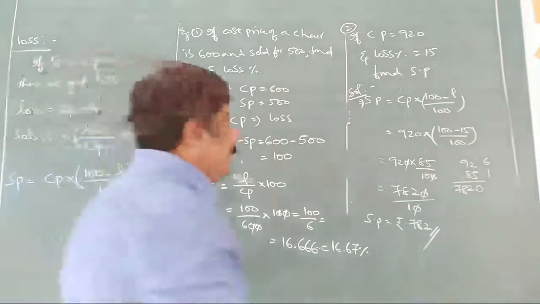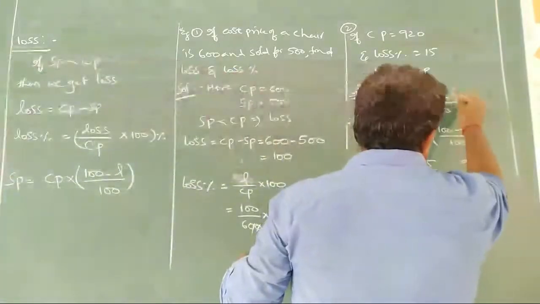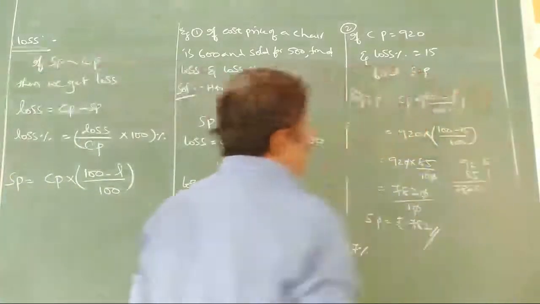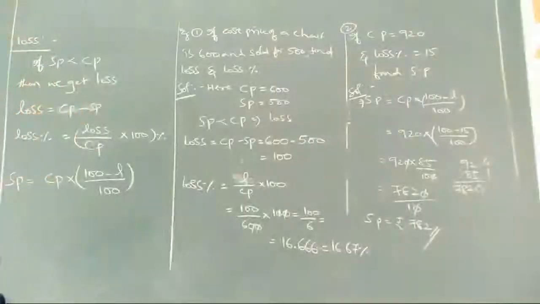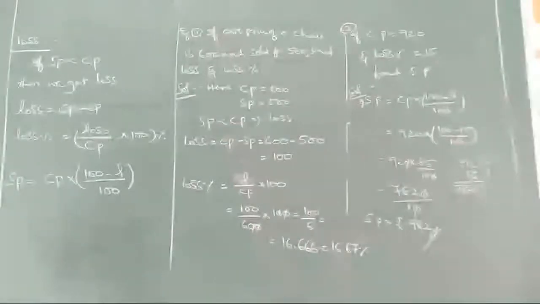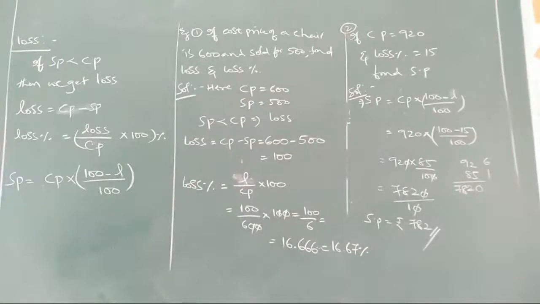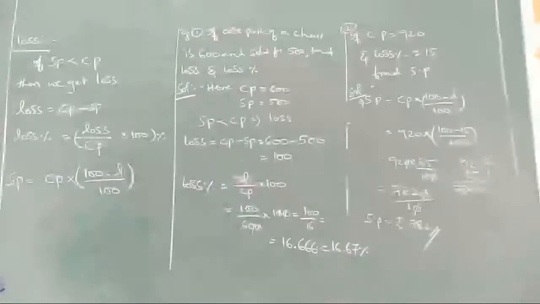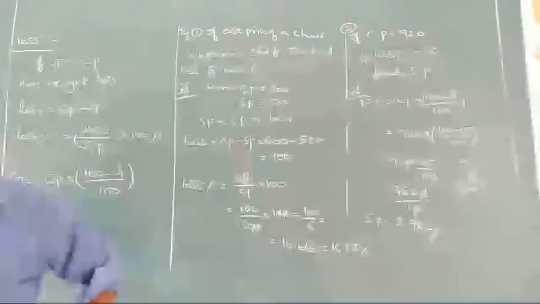This is not P, this is L. So 920 into (100 minus 15) by 100, or else 920 into 85 by 100, zero getting cancelled. 92 into 85 will get 7820, so 782. The answer is 782 after 15% loss. So next we'll go with one more problem here. Third problem.